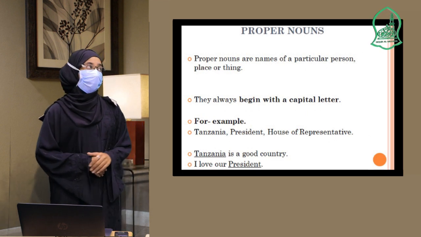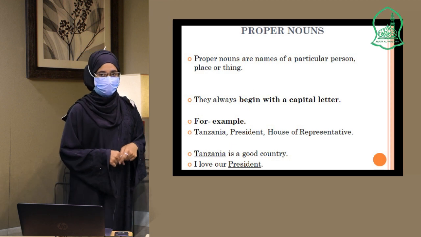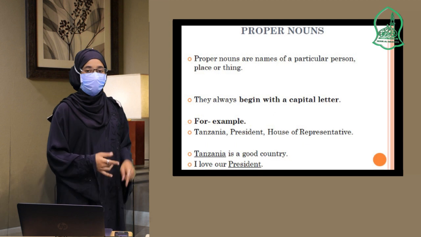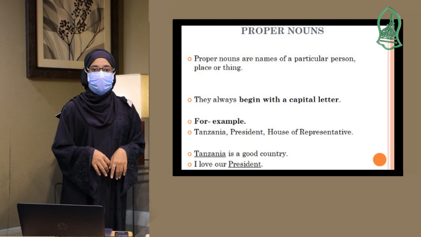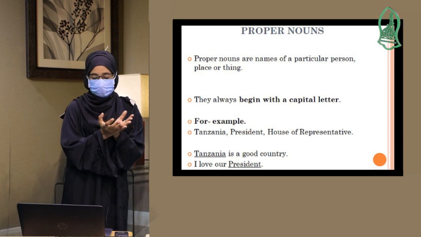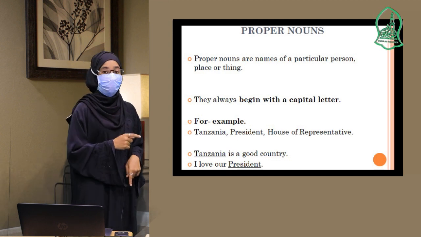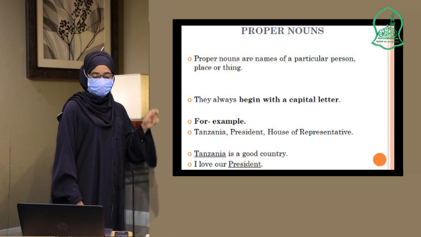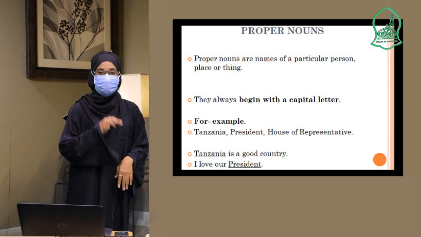Number one, we have proper nouns. What are proper nouns? What is the meaning of proper nouns? Proper nouns are the name of a particular person, place, or thing. Particular means specific. When we talk about proper nouns, it means the specific name of a person, place, or thing. And you have to understand that proper nouns always begin with a capital letter.